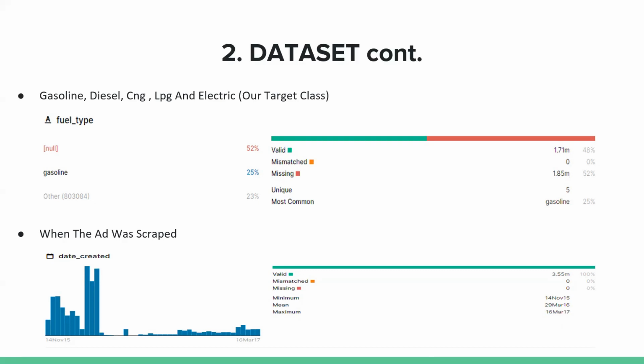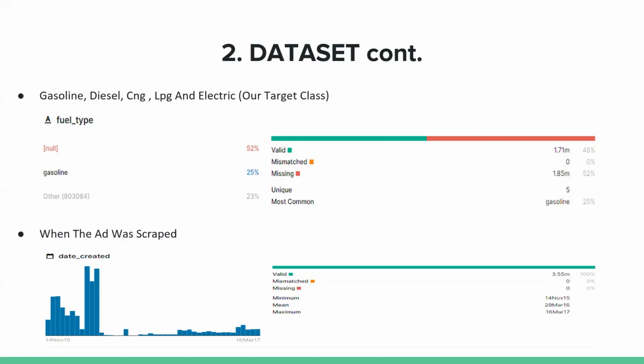We eliminate them, and it has 1% electric cars and LPG and CNG cars, totally not 1%, and this is also our target class. But not this situation, this is our target class, because we eliminate electric, LPG and CNG and drop missing values. After that, we use that.